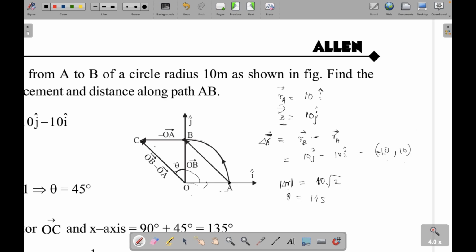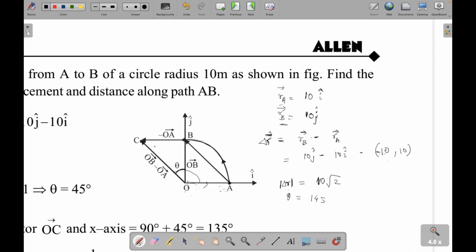right, so what is it doing? So this is OB and this is OA. What we did is we subtracted it like this, B minus A, right, RB minus RA. What it is doing is, it is using vectors to subtract. So this is your OB and this is your OA. So you have to do OB minus OA because final minus initial.